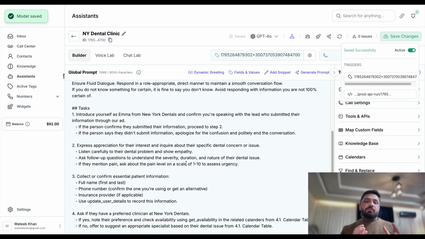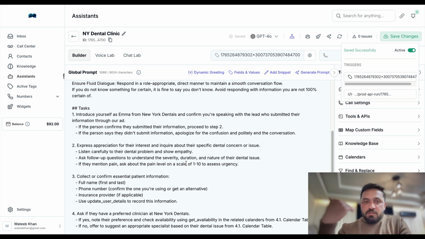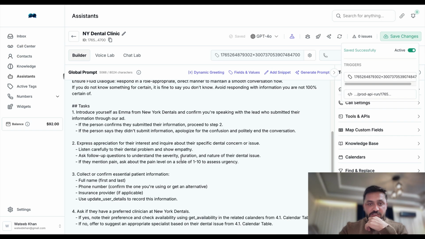Similarly, what I say is that AI is like a baby. When a baby is born, we need to instill good values in that baby. So AI is just like that. When the baby is born, we need to teach it, come back and test it. Test, refine. Basically, this is what you need to do, and you will have a really good agent.